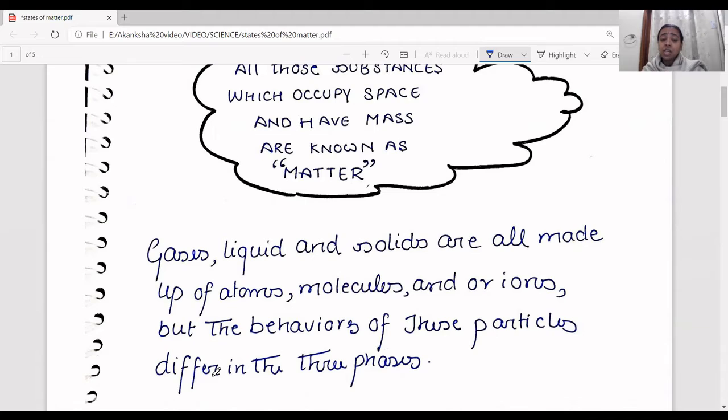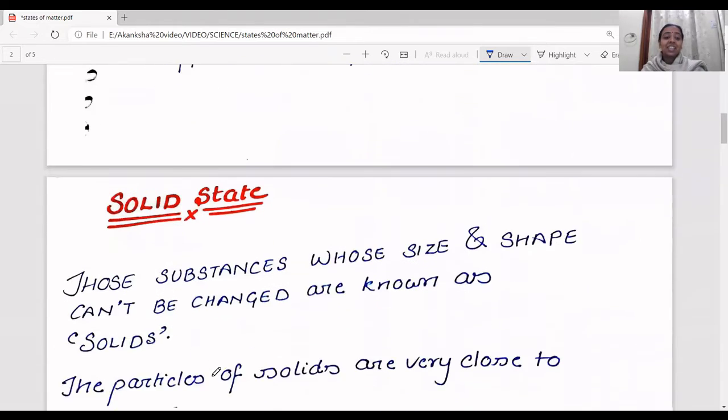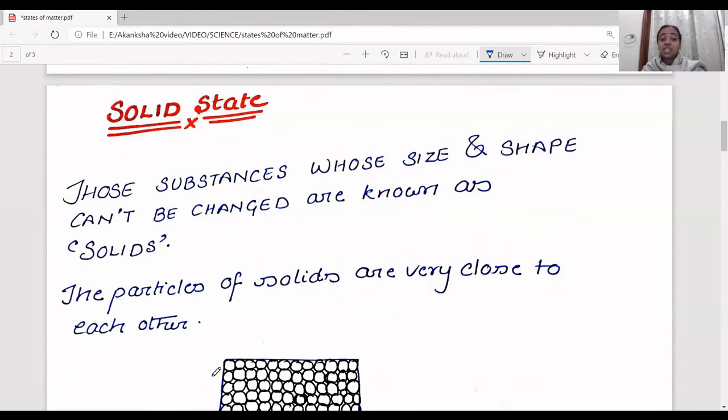Now let's see how these gases, liquids, and solids are made up of. Now gases, liquids, and solids are made up of atoms, you can say molecules, or you can say ions, and their behavior is actually different from each other on the basis of the distances between these particles. So let's understand each of these states of matter one by one, and we'll be understanding each of them very quickly.